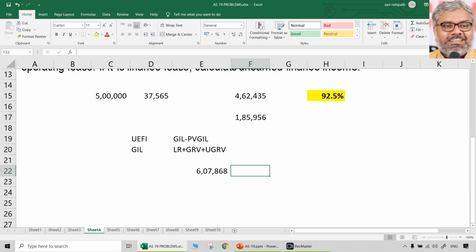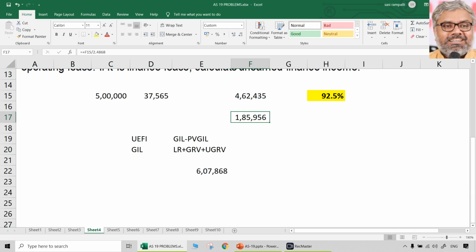Then what is the present value of the gross investment in lease? Once again we don't have to calculate. Why? Because we ourselves calculated the annual installment by reverse calculation, by taking the present value of unguaranteed residual value, and taking the balance to be the present value that the lease rental should cover. By taking that we got this annual lease payment of 185,956.